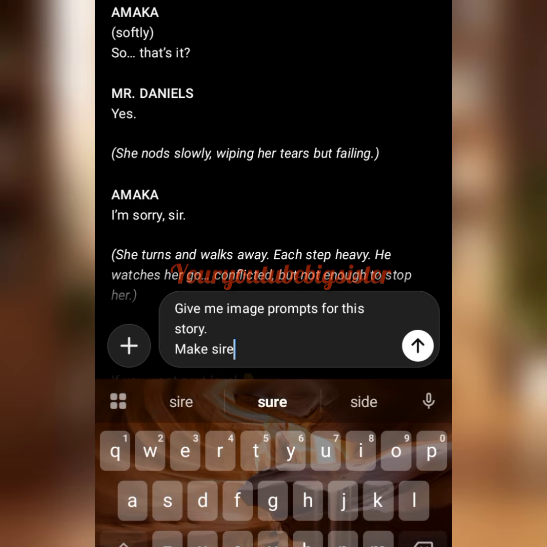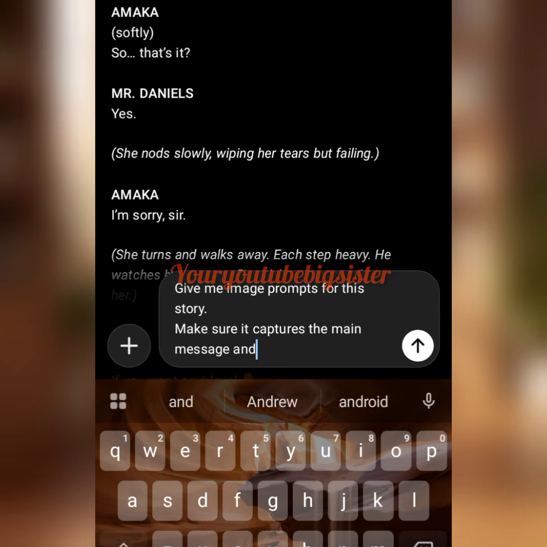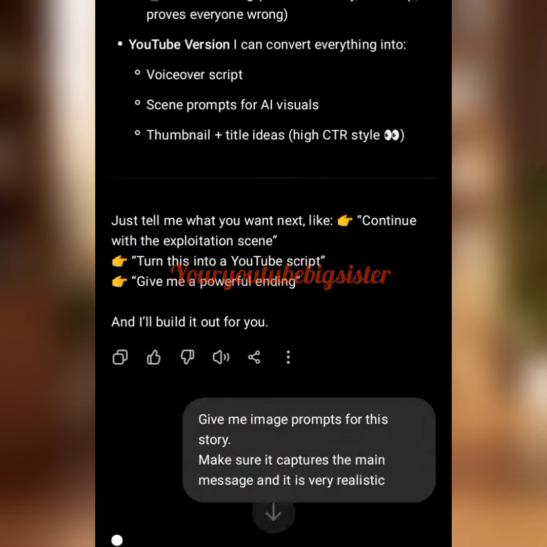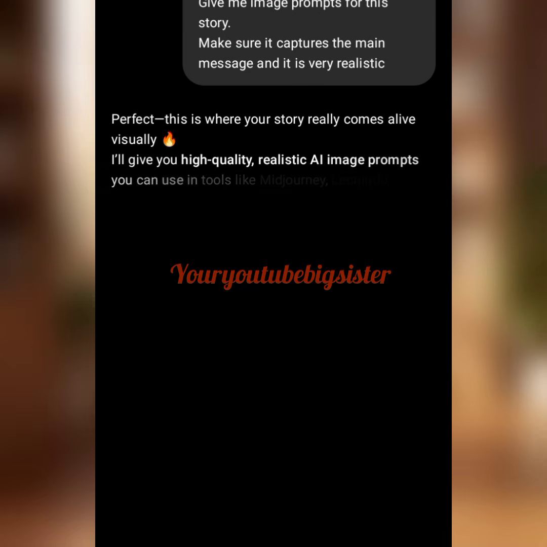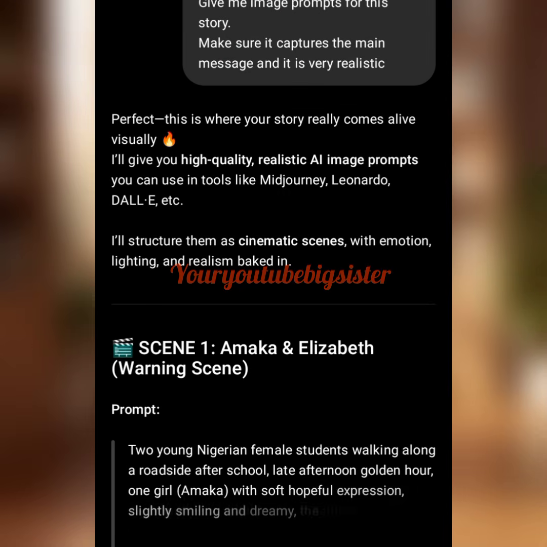Make sure it captures the main message and it is very realistic, right? So you have to prompt this thing well. Remember, it's AI. You have to be very, very specific while prompting it. So we have to click on this arrow and allow ChatGPT to give us our image prompts.